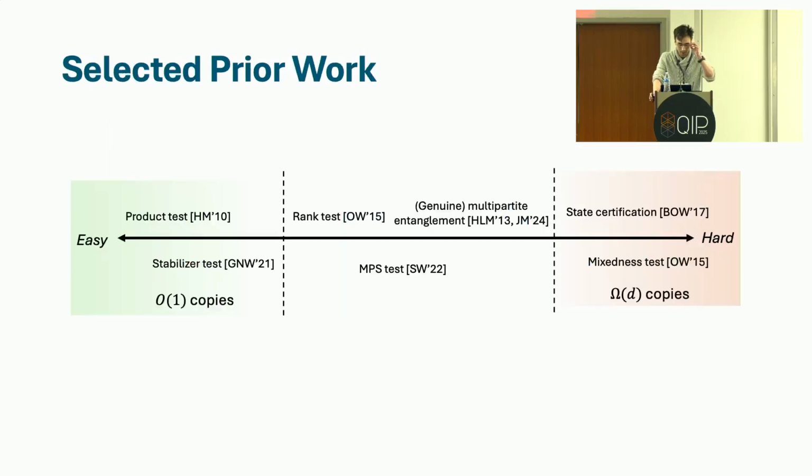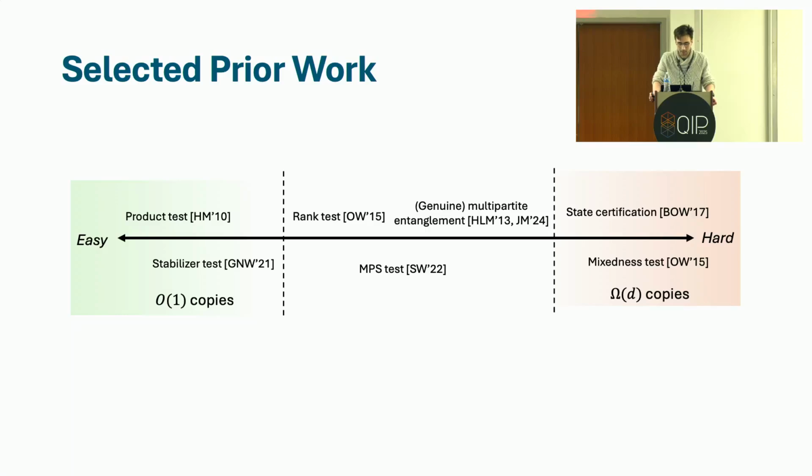So on this slide, I've assembled a very non-exhaustive list of some prior work on various tasks in quantum property testing. On the right-hand side are tasks which require a number of copies that scales exponentially in the number of qubits that comprise your system. So based on the first talk of this session, maybe I should have put fermionic testing as well. But one example of a property that requires this number of copies is the task of state certification, where here the goal is to determine whether your unknown state is equal to some target state, some target mixed state, sigma, or whether it's far away from being so.